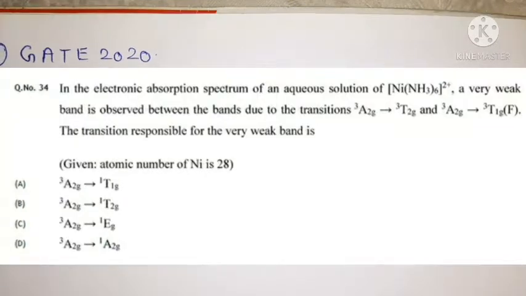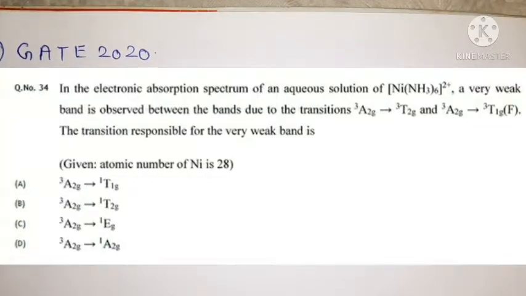It says, in the electronic absorption spectrum of an aqueous solution of this complex, a very weak band is observed between the bands due to the transition from 3A2g to 3T2g and from 3A2g to 3T1g(F). The transition responsible for the very weak band is, where the atomic number of nickel is 28, and we have four options. So let's do the solution of this question, friends.